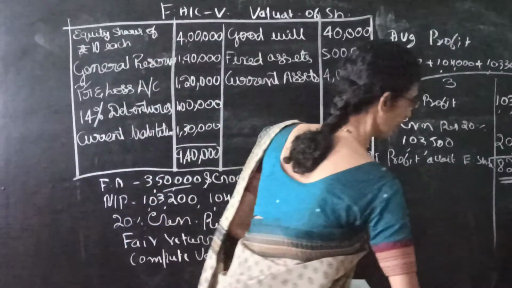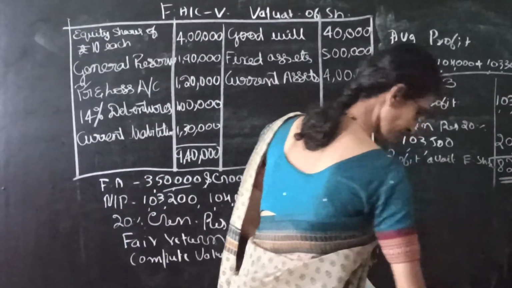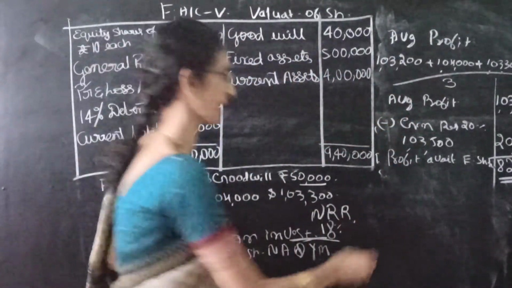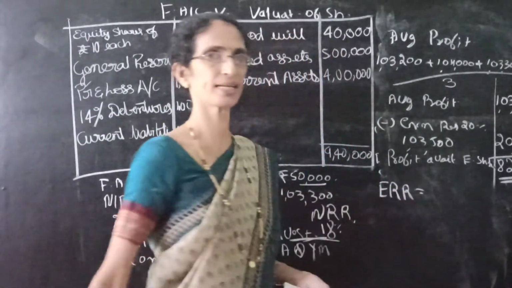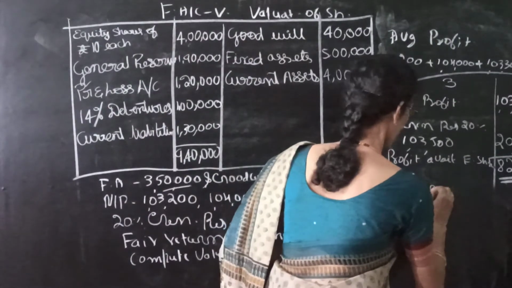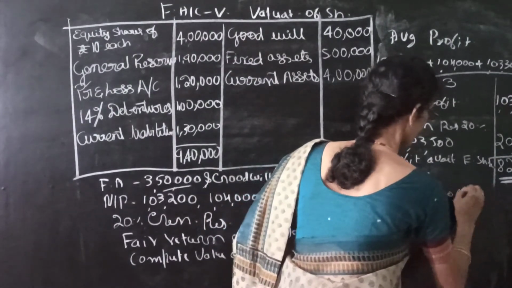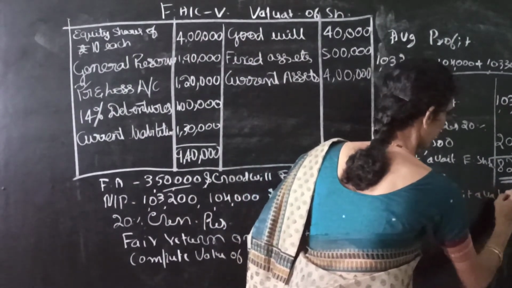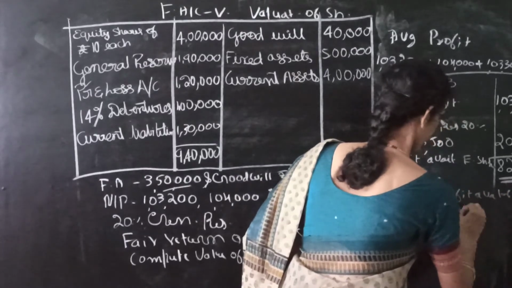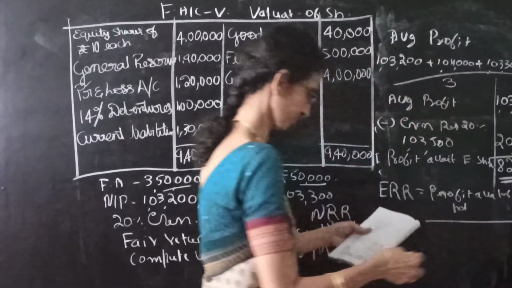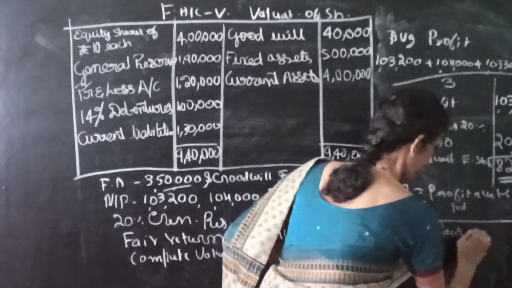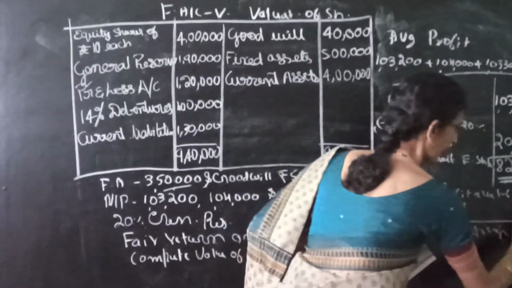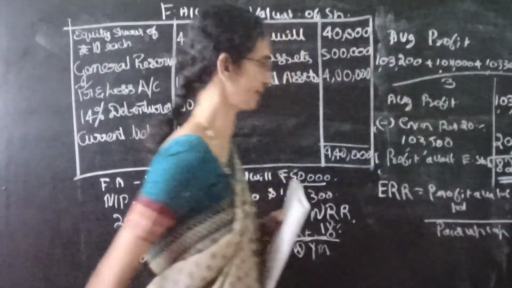After this step, second step is we have to find out the ERR, that is expected rate of return. Expected rate of return is profit available to shareholders divide by paid up capital into 100.